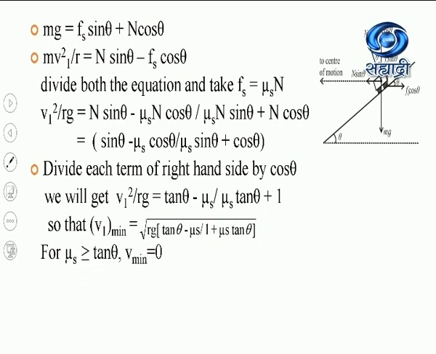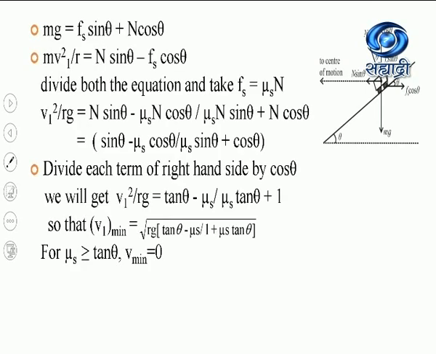Now suppose this coefficient of static friction is greater than or equal to tan theta. So here I am substituting the tan theta, then this term will become 0. So then minimum velocity will become 0. Okay, so this is the equation for the minimum velocity of a vehicle moving along a bank road. Now after that we are going to find out what is the maximum velocity of a vehicle when it is moving along a bank road.